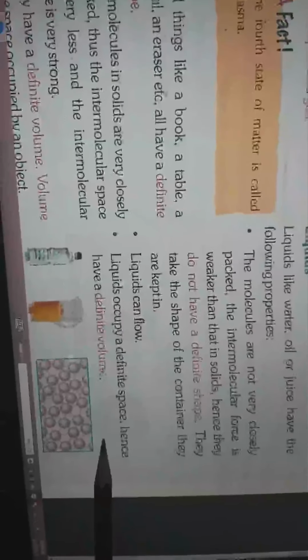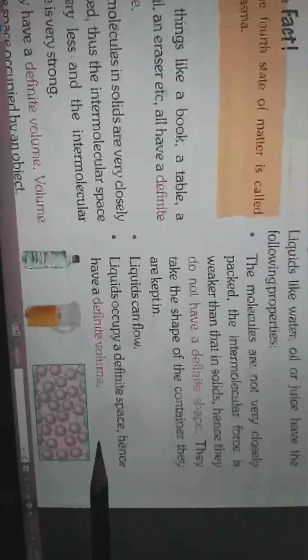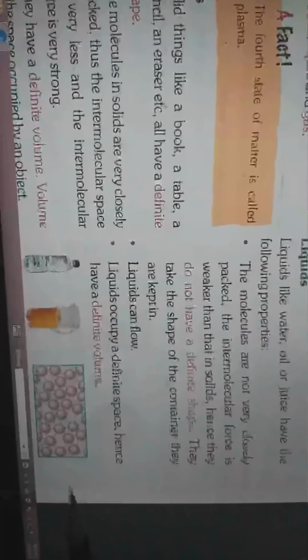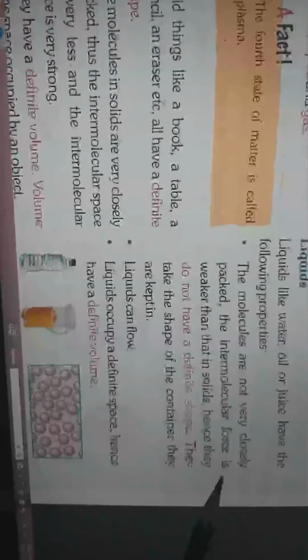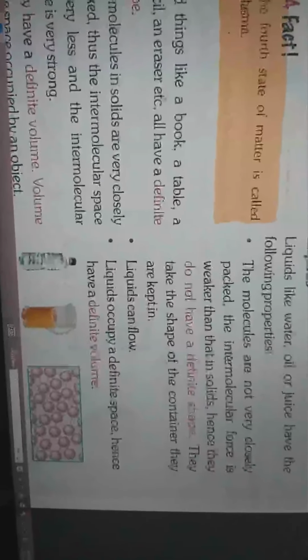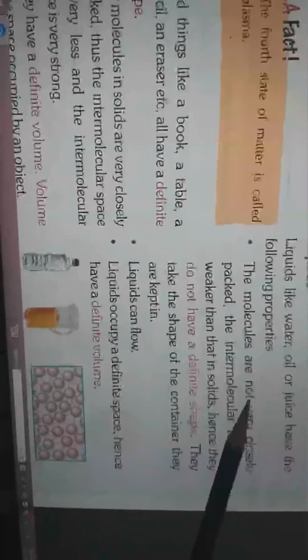Liquids occupy a definite space, hence have a definite volume. Though they do not have a definite shape, their volume is definite. Their volume never changes. For example, if you take 1 liter of liquid, it will remain 1 liter whether it is in the bottle or in the bowl. The shape is different, but the volume will remain the same.